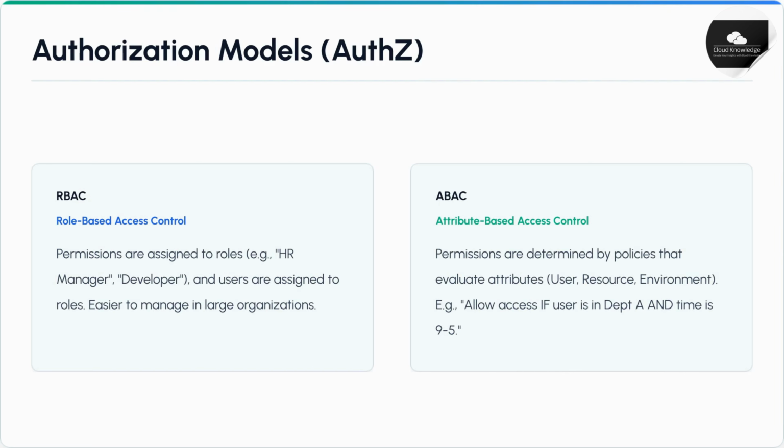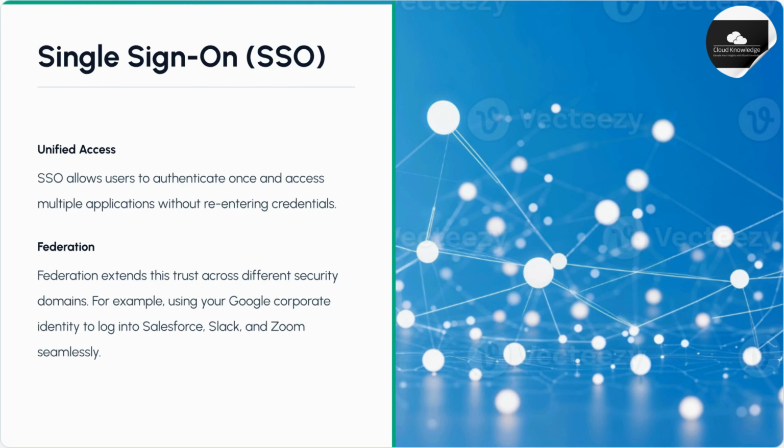The 2 main authorization models are role-based access control, where permissions are assigned to roles, and attribute-based access control, where permissions are determined by policies evaluating user, resource, and environment attributes. Single sign-on, or SSO, provides unified access, letting users authenticate once for multiple applications. Federation extends this trust across different security domains, simplifying access across various corporate tools.